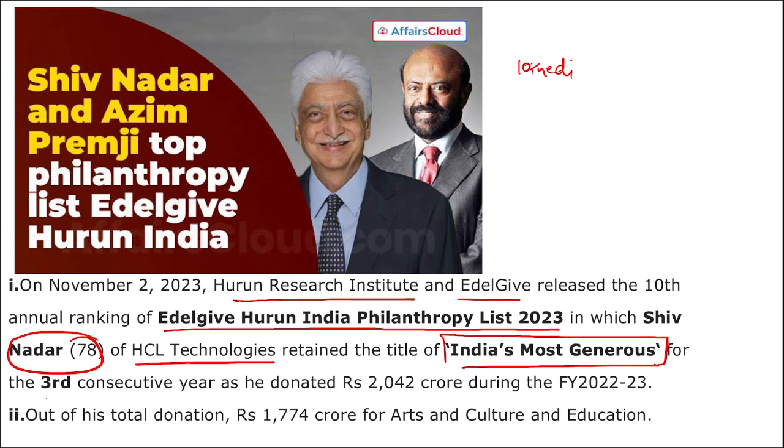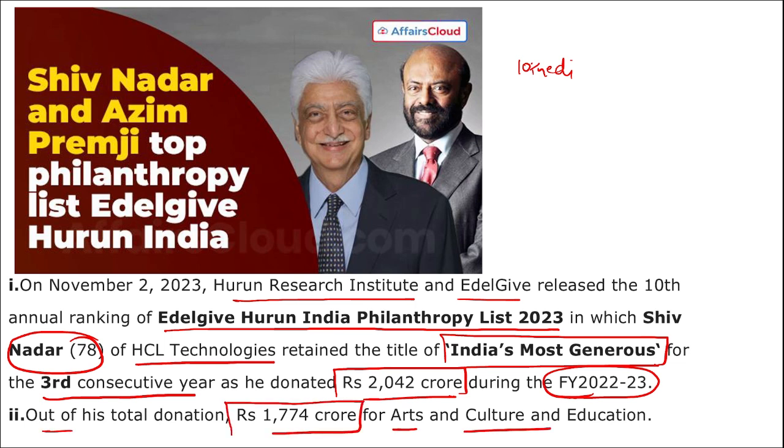And who is the most generous person of India, or who has topped the Edelgive Huron India philanthropy list for 2023? Shiv Nadar. Correct? Then this is for the third consecutive year that Shiv Nadar has secured the top position, and he donated 2042 crore rupees during the fiscal year 23, right? And out of his total donation, 1774 crore rupees were for art and culture and education.